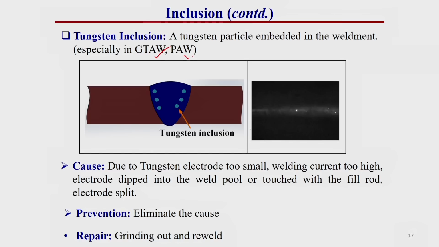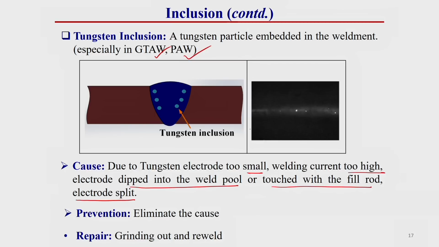This occurs especially in GTAW or plasma arc welding. The causes are a tungsten electrode that is too small, welding current too high, the electrode dipped into the weld pool or touching the filler rod, or electrode split. These are the main causes.